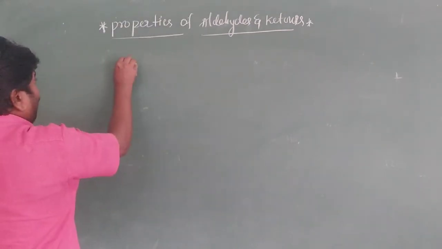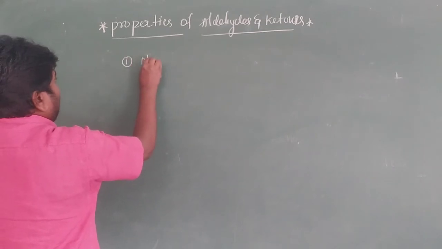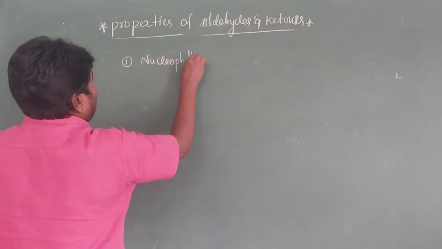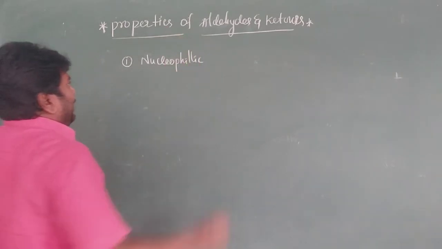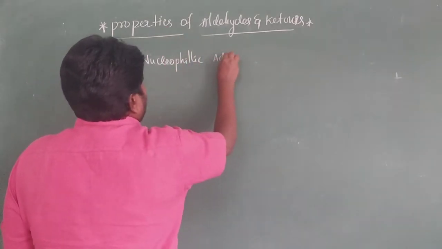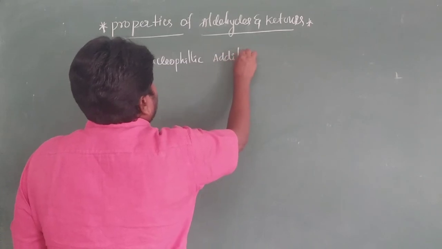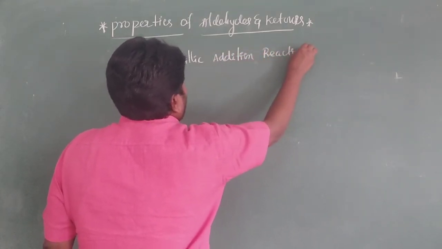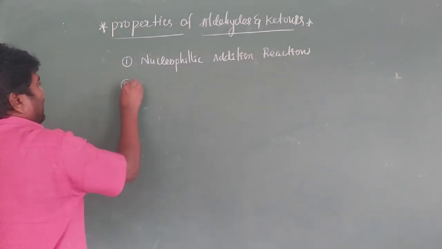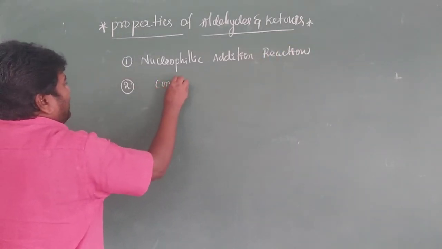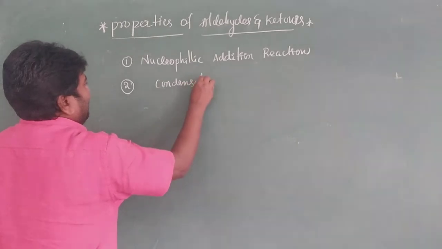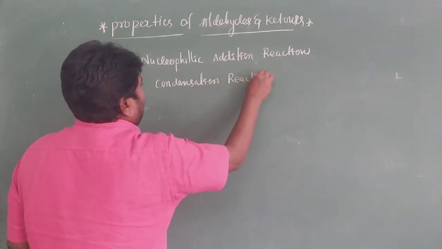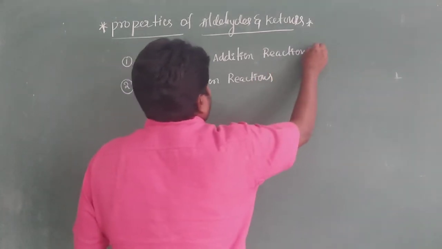One is the nucleophilic addition reaction. Second one is the condensation reaction. Very important, my students.